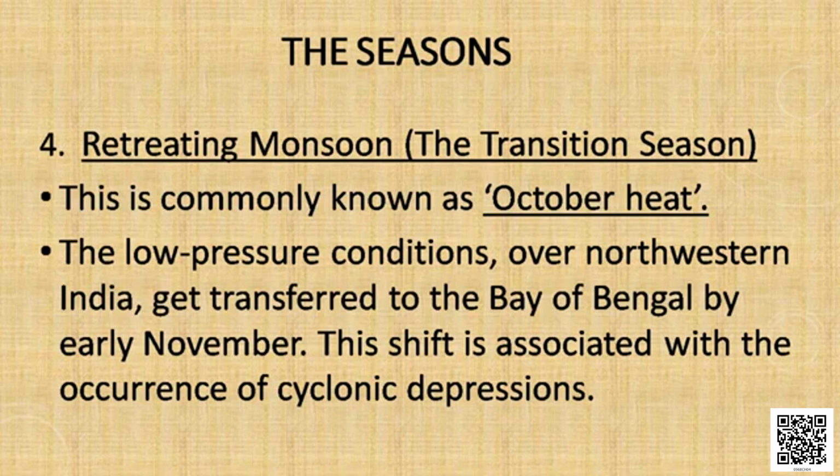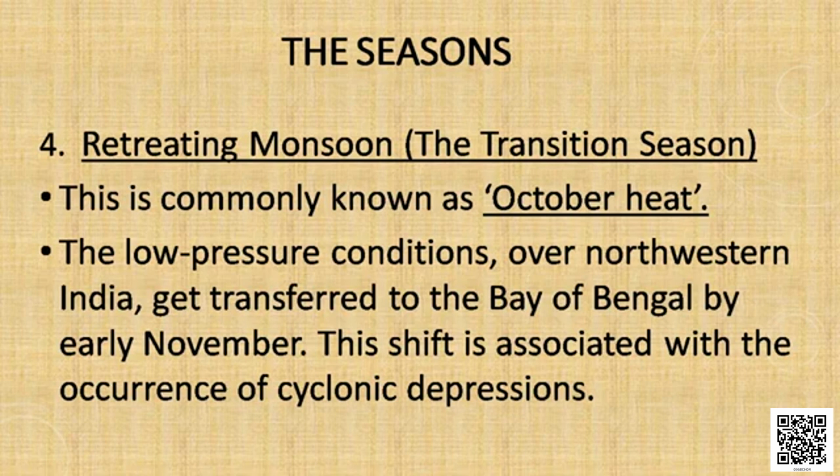Retreating monsoon is marked by cyclones, that is tropical cyclones. The tropical cyclones during this retreating monsoon period are very common. The cyclones are common on the eastern coast of India, that is mostly in Odisha and West Bengal and parts of Bangladesh. How is a cyclone caused?